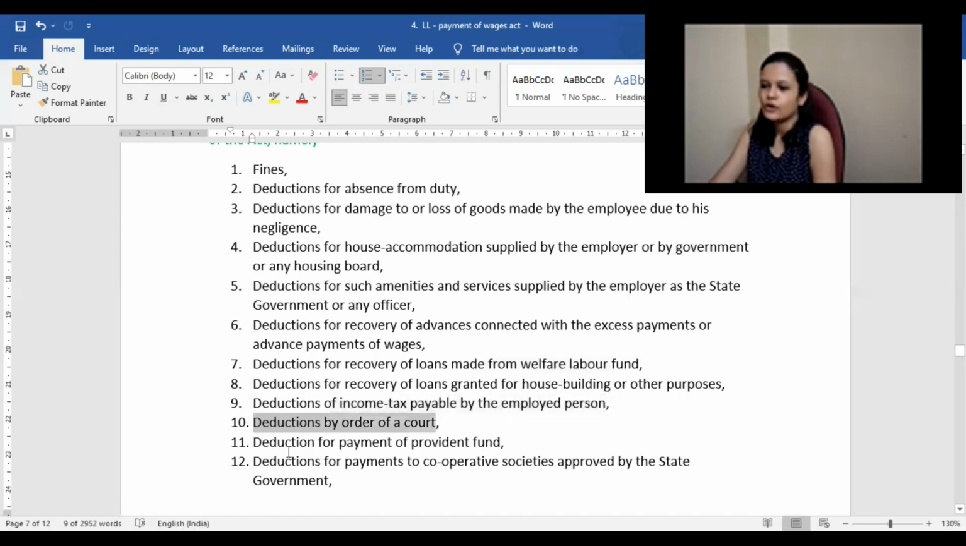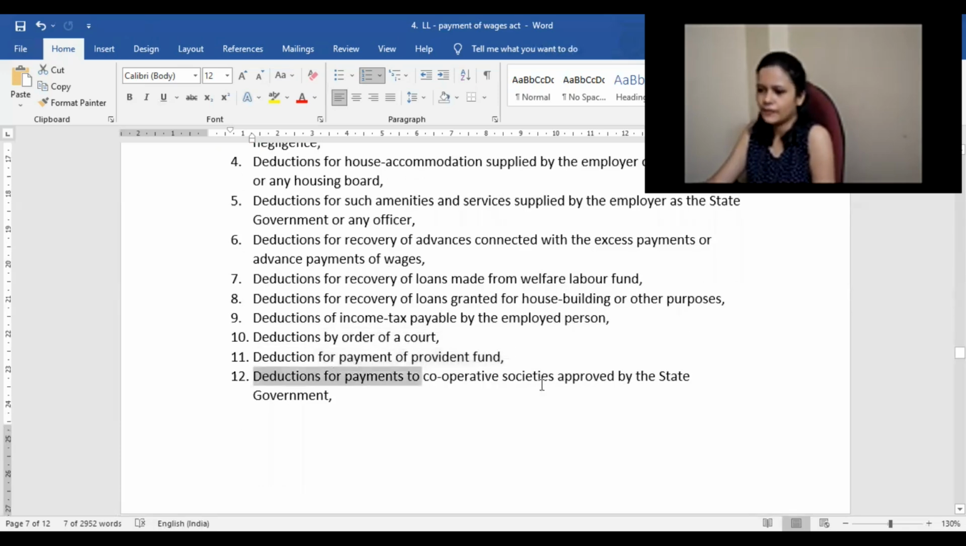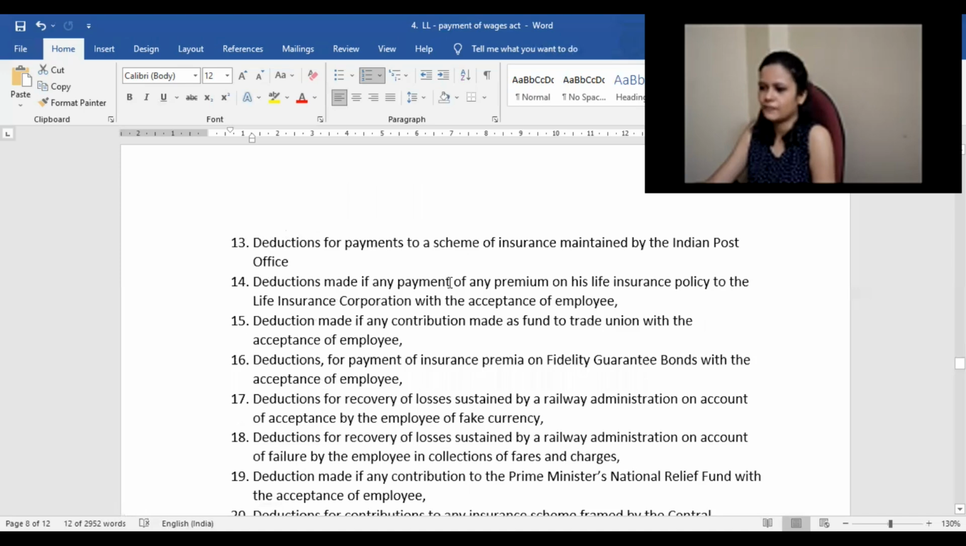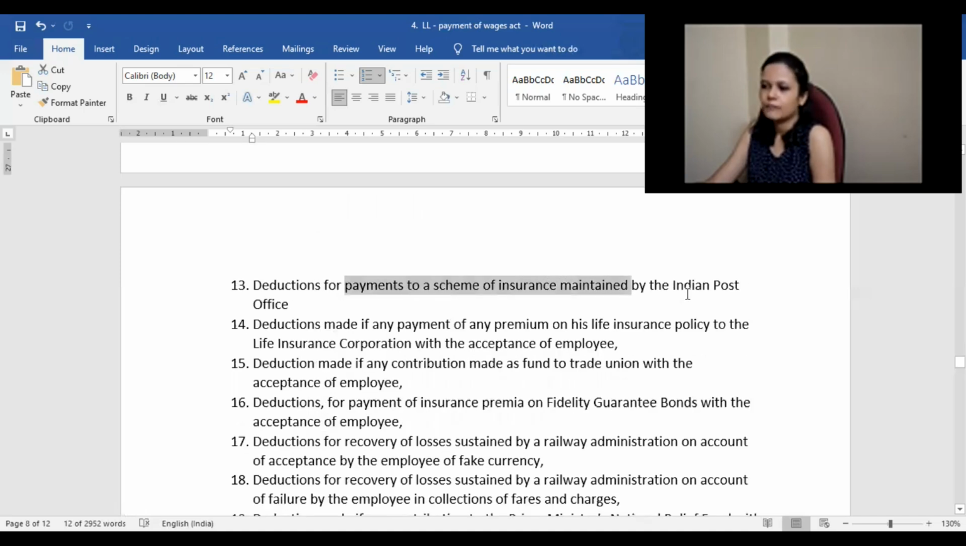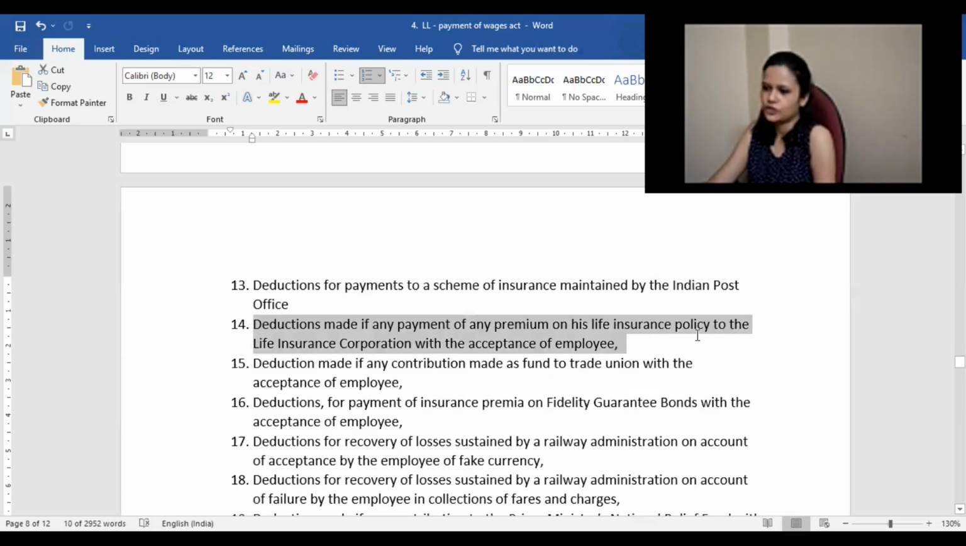Deductions by order of a court, if the court has given some order with regard to something. Deductions with regard to payment of provident fund. Deductions for payment to cooperative societies approved by the state government. Deductions for payment to a scheme of insurance maintained by the India Post Office. Deductions made for payment of any premium on his life insurance policy to the Life Insurance Corporation with the acceptance of the employee. Sometimes the organization may provide some insurance, and in that case that also will be included.